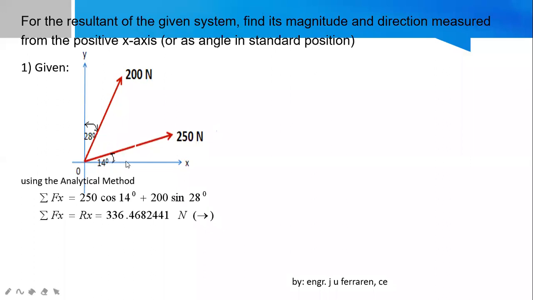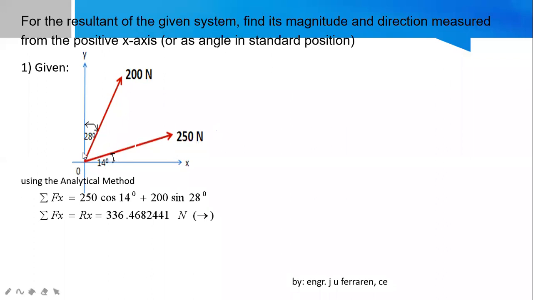So, taking forces along x, for the component that is along x and adjacent to 14, to directly obtain the horizontal component, it is the magnitude of the force multiplied by the cosine of 14, because it is adjacent to the angle 14.